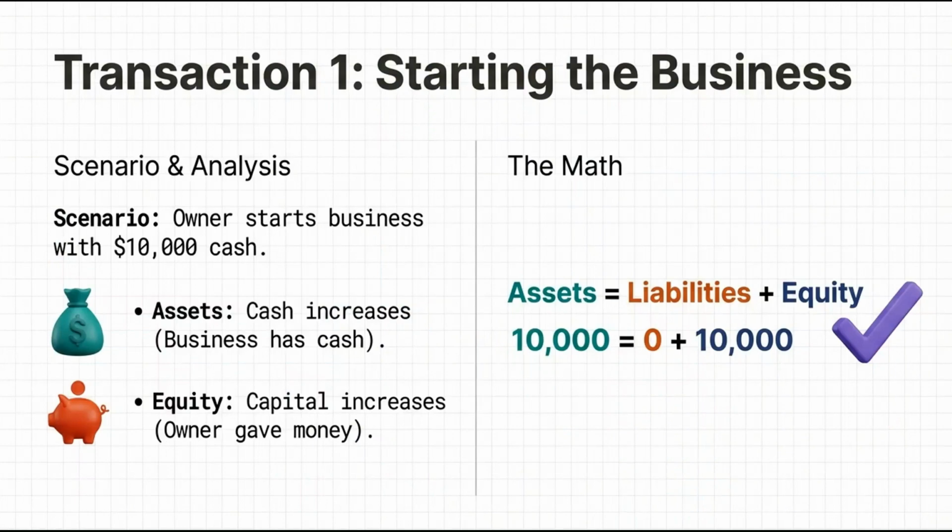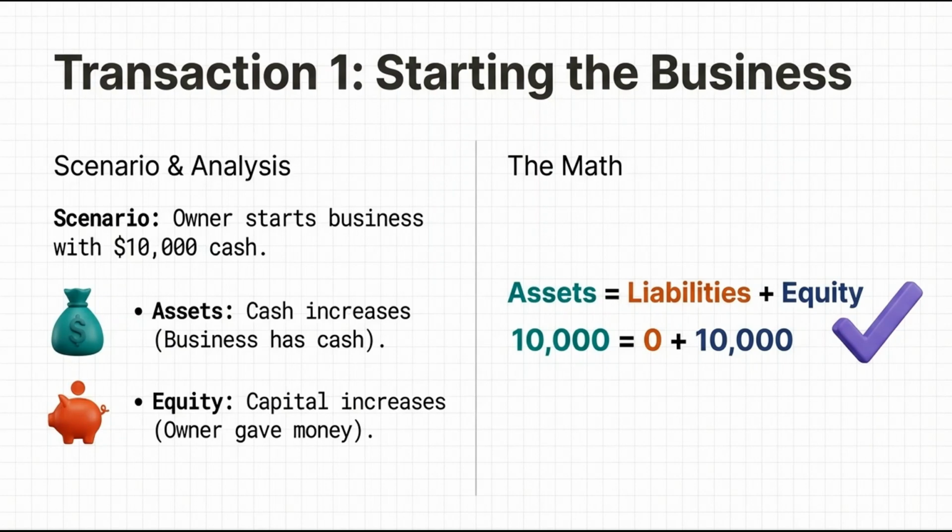Now we will solve examples of the accounting equation. This is a scenario and analysis. Let's look at a real world scenario. Imagine an owner starts a business with $10,000 cash. Analysis. The business now has $10,000 in cash, so assets, or cash, increase. At the same time, this is the owner's investment, so capital, or equity, increases by $10,000.